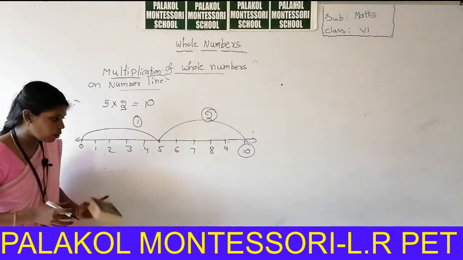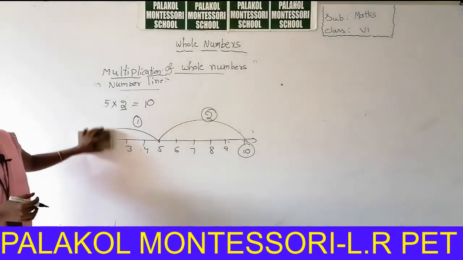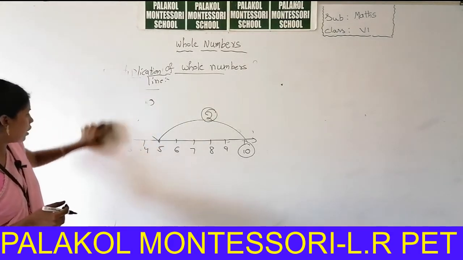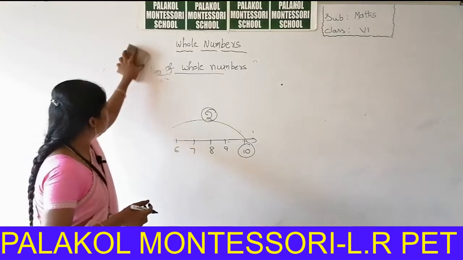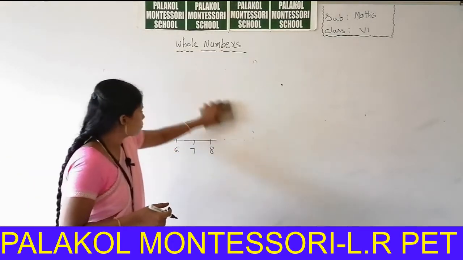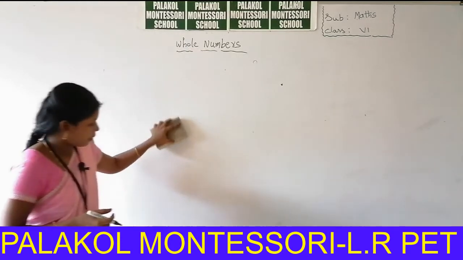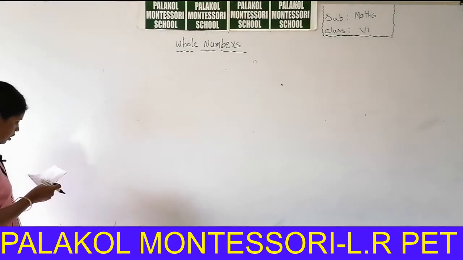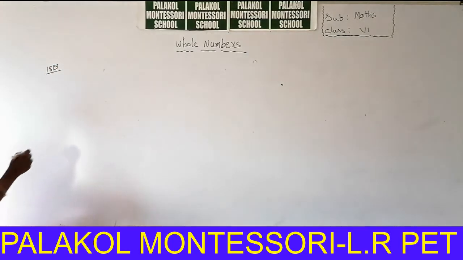So next we are going to the topic position of the whole numbers on the number line. So you can write position of the whole numbers on the number line. Position of the numbers is on the 18th page.